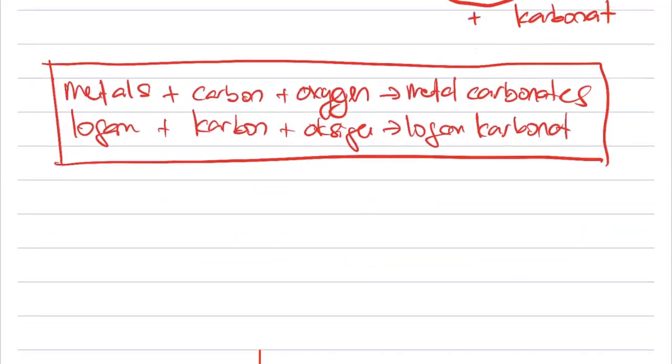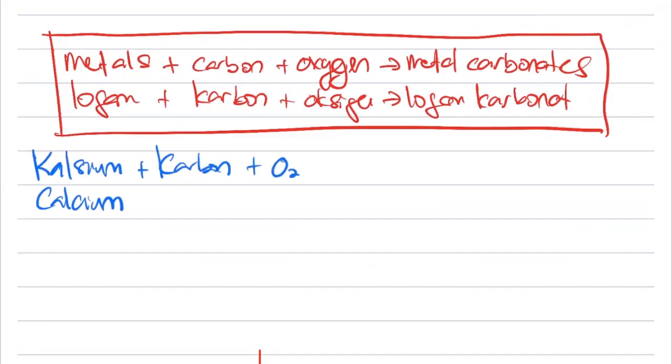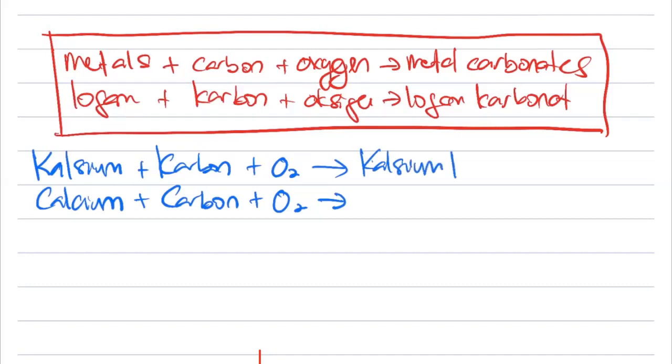So how we use this? Saya bagi contoh. Example, I'm using calcium. Saya tambahkan dia dengan carbon, saya tambahkan dia dengan oxygen. I take calcium, I plus with carbon, I plus with oxygen. Apa yang kita akan dapat? What we will get? Get me the answer fast. Wow, before I ask also you all answer already. Okay, very good. So we got calcium carbonate.